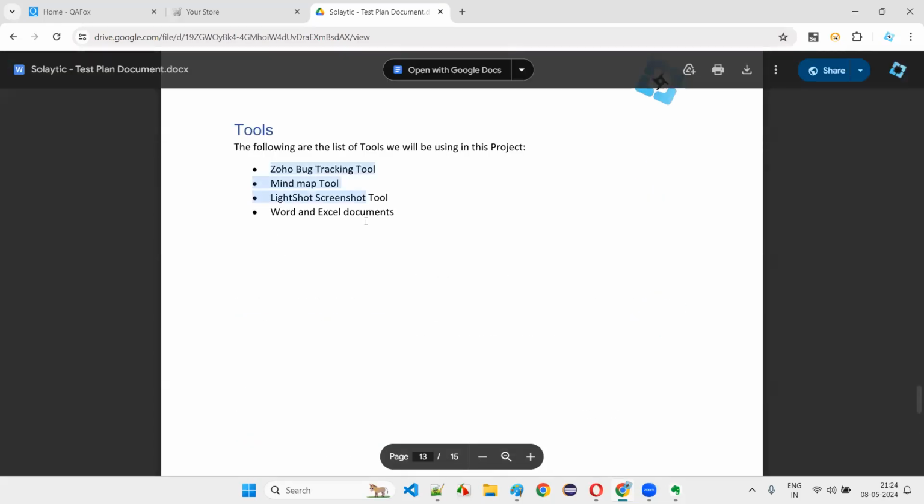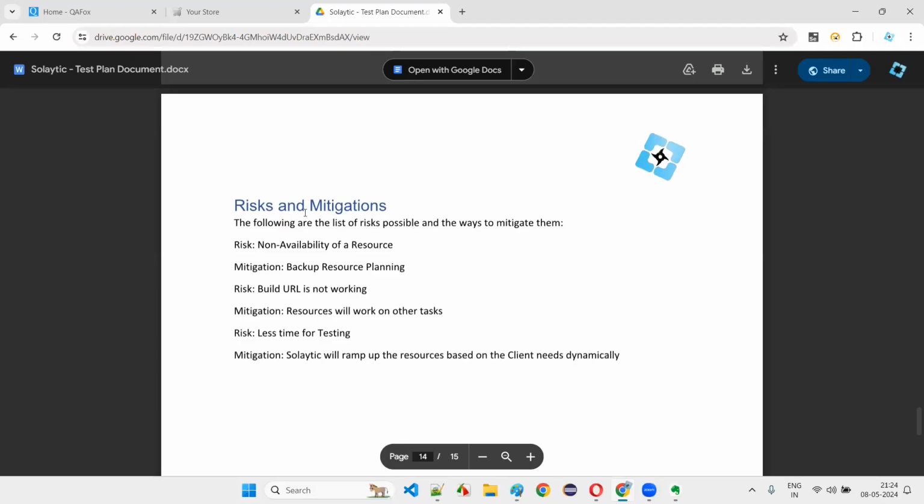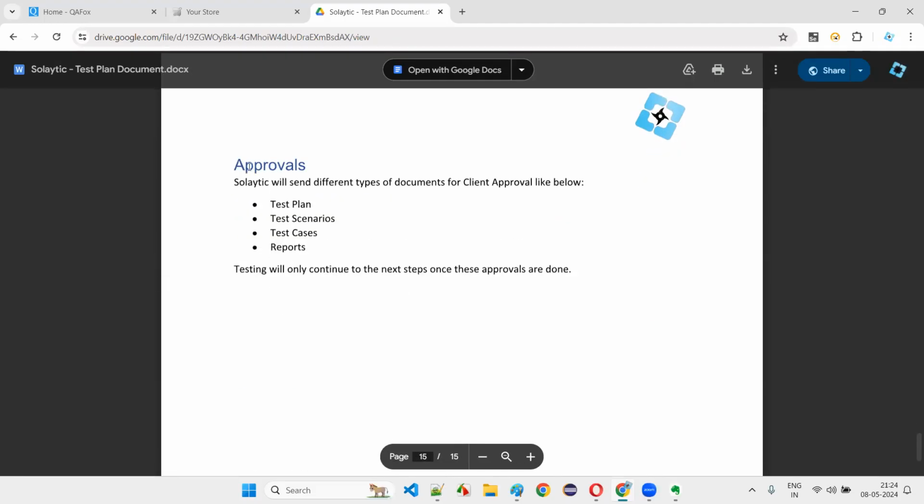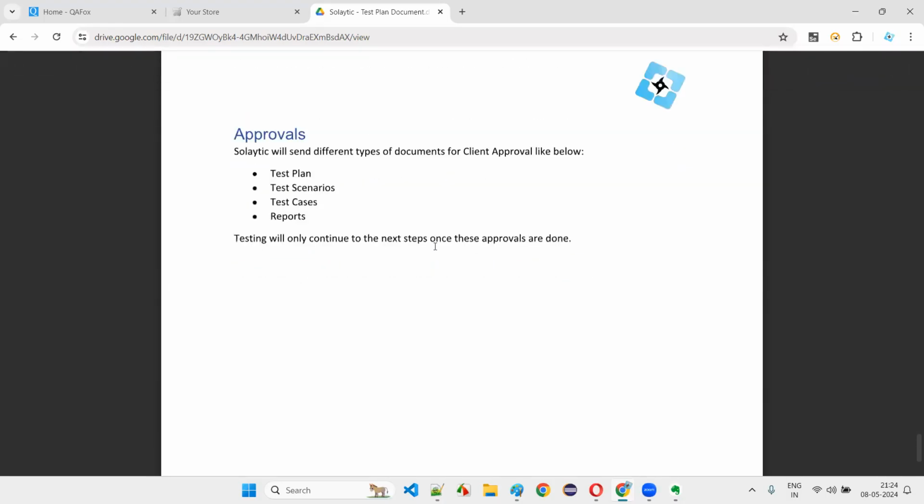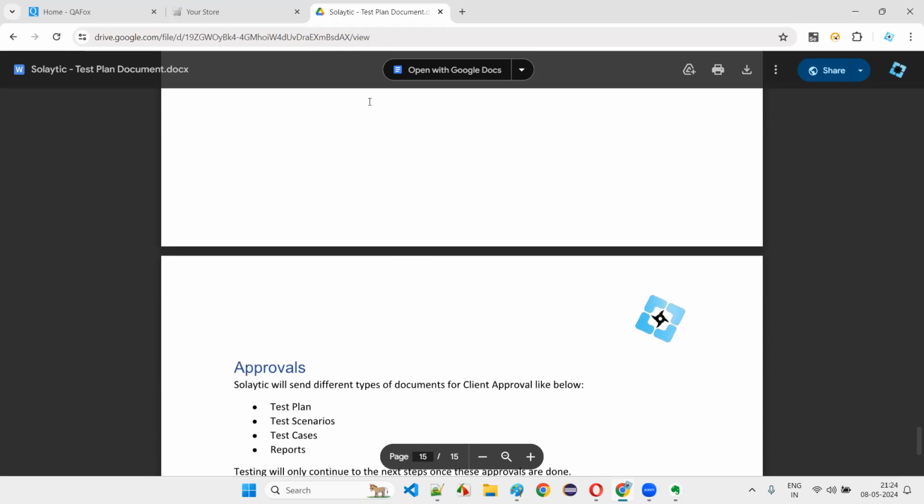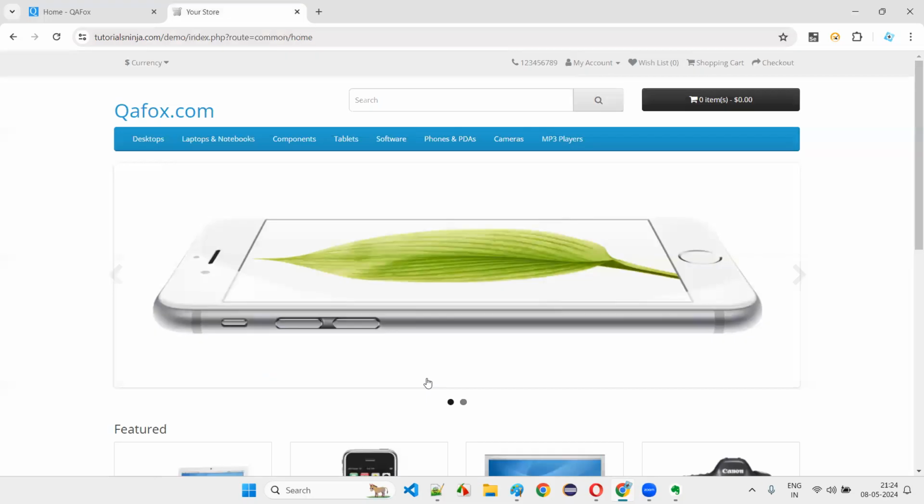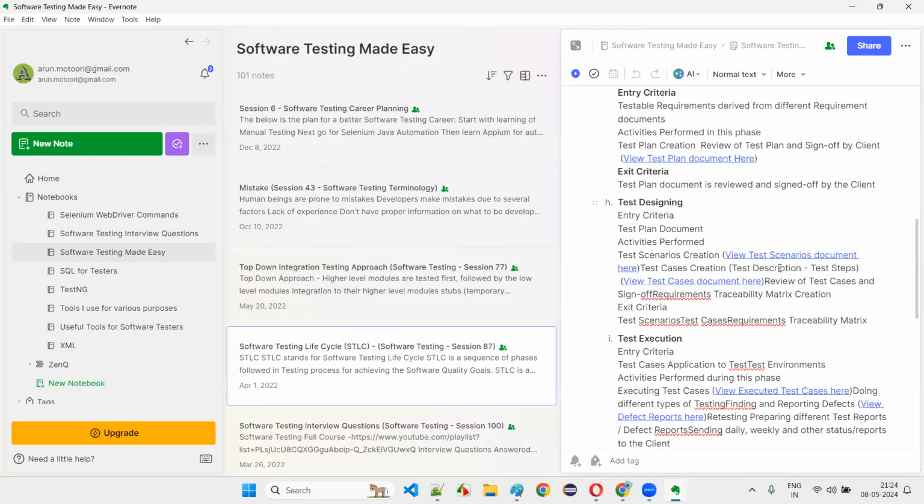Remaining all are simple. You don't have to worry about which tools I'm going to use in the projects, as software testers are going to use them. What are the different possible risks and how we are going to mitigate them. Approvals: the approvals that need to be given by the client, that list. Different templates will be there, guys. This is not the only document; every company may have a different type of test plan document.